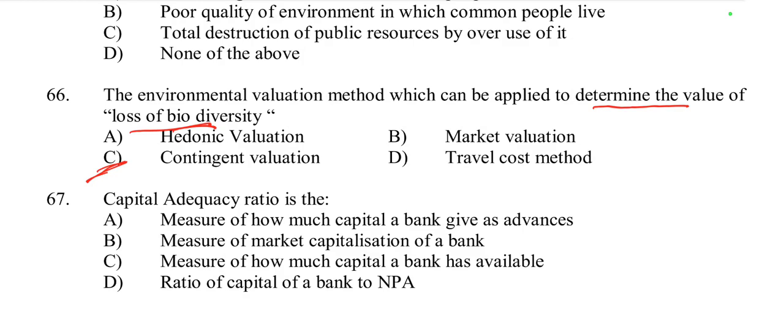Contingent valuation involves surveying individuals to determine their willingness to pay for a specific environmental benefit or to avoid certain environmental losses, such as the loss of biodiversity. So it is a survey method by which we can know their willingness to pay. So it is related with the contingent valuation method.